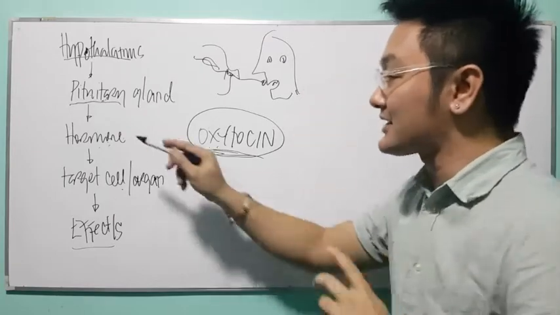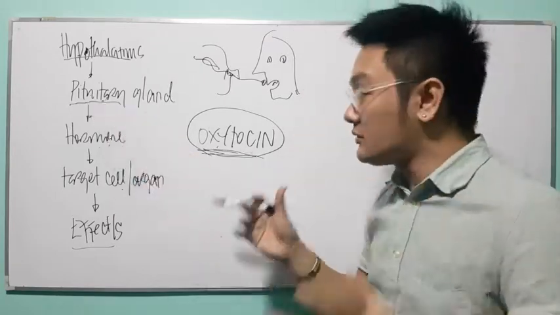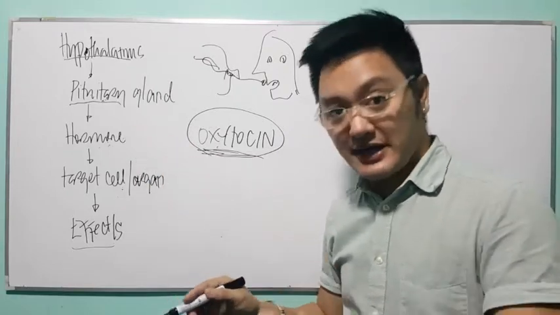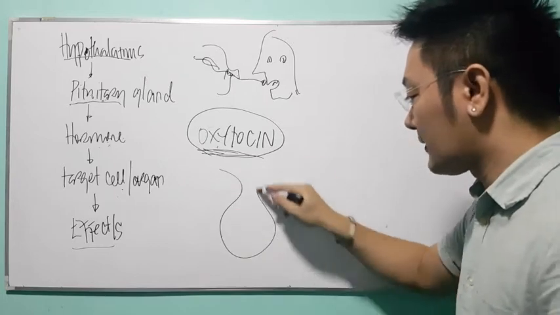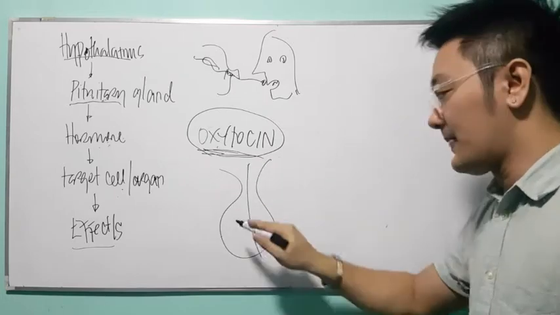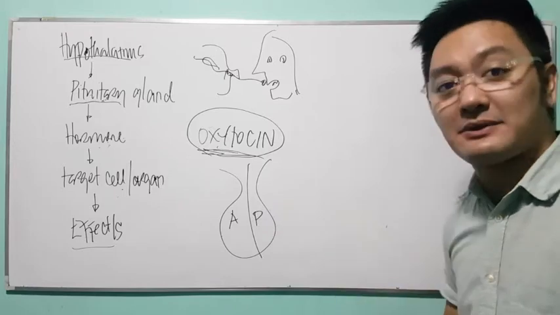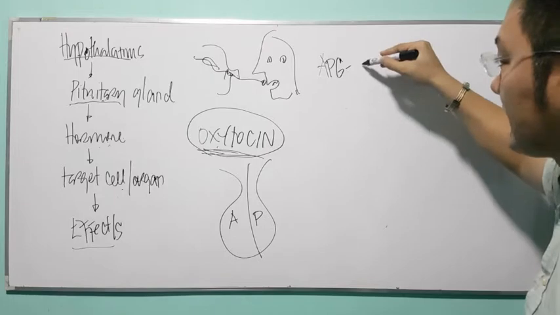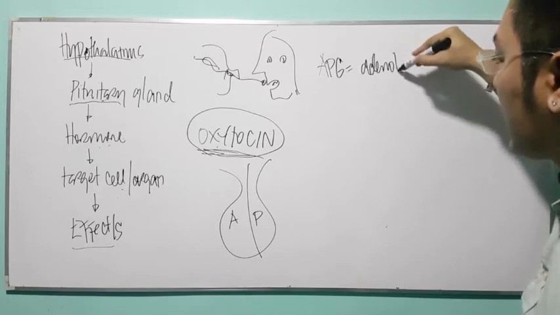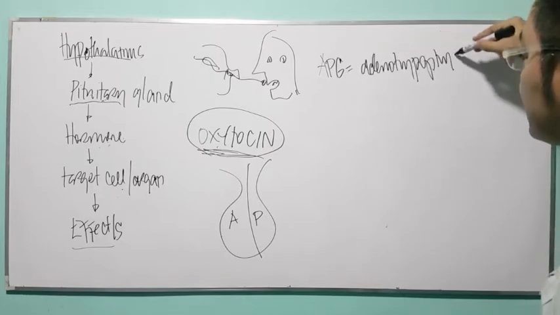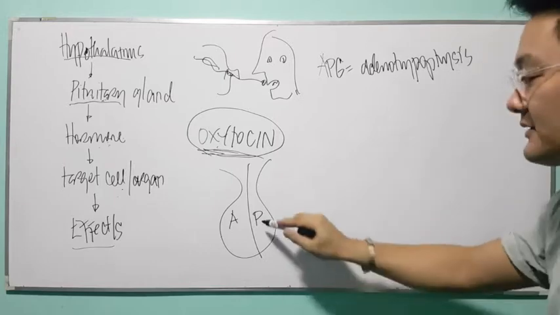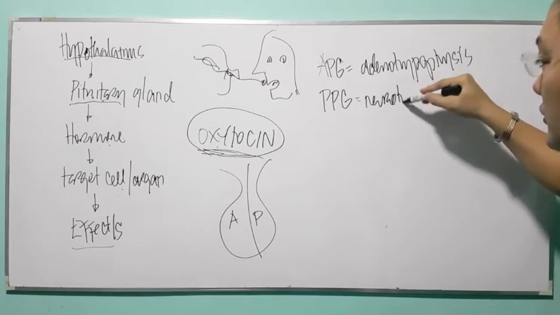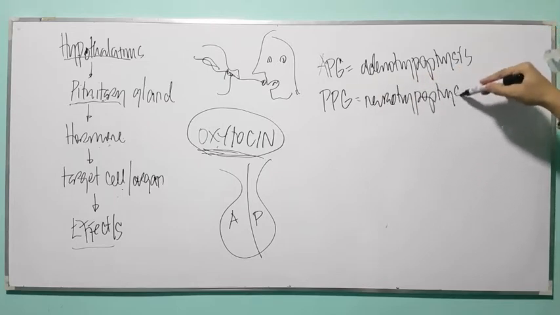The problem here is actually your pituitary gland, because some of you don't know the division of the pituitary gland and what hormones are being produced. Here it is. Your pituitary gland is divided into two: anterior and posterior pituitary gland. Another name of the anterior pituitary gland is adenohypophysis. Another name of your posterior pituitary gland is neurohypophysis.